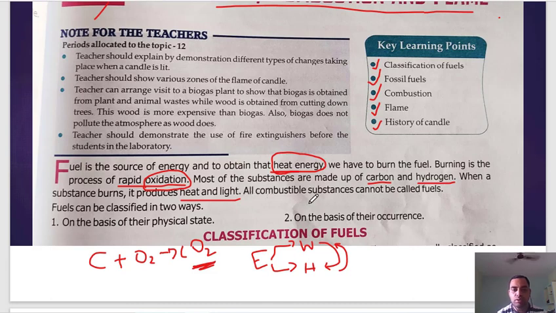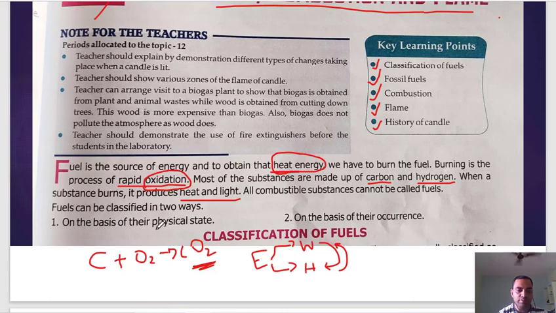All combustible substances cannot be called fuels. So fuel is a different thing. All the fuels are combustible, but all the combustible substances do not come under the category of fuel. Okay, so the fuels can be classified in two ways.